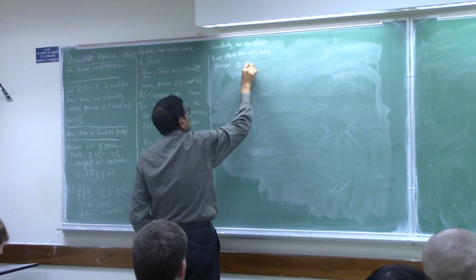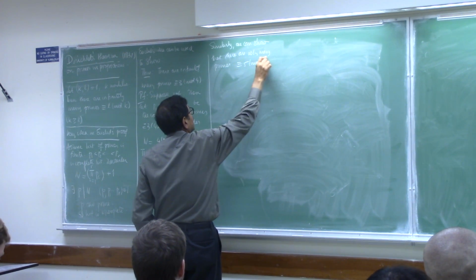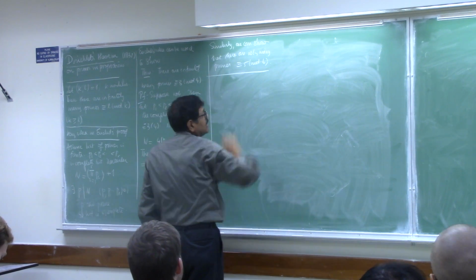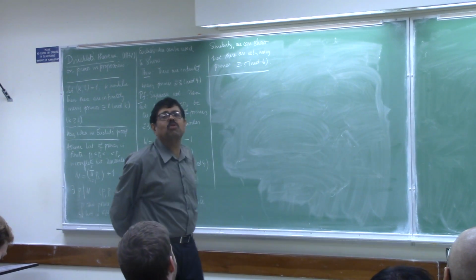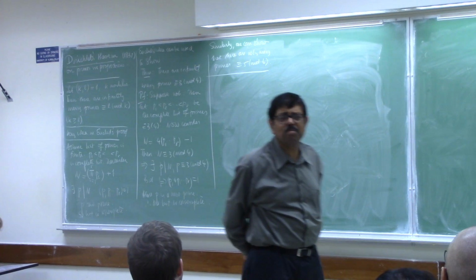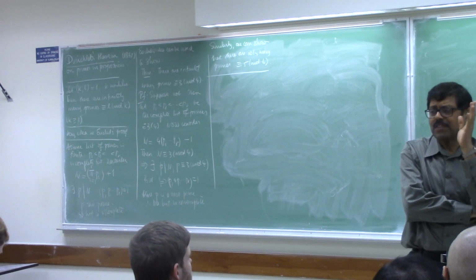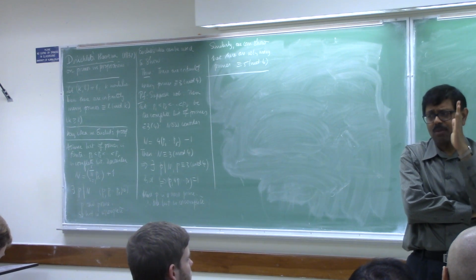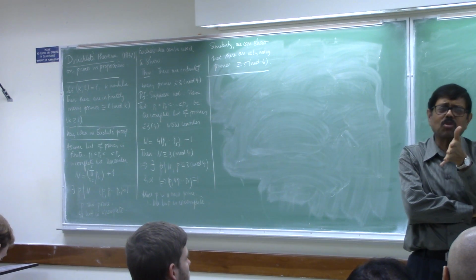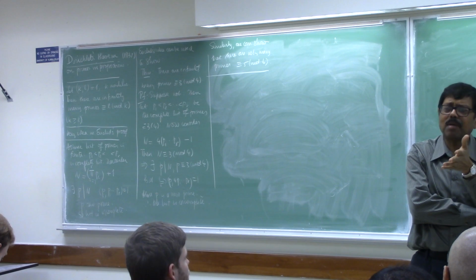Okay, so now let's look at just 1 mod 4. How do we show that there are infinitely many primes congruent to 1 mod 4? There are many ways to do it, but each one of them will require an idea. So one of the things I'm going to use is what are called Fermat primes.